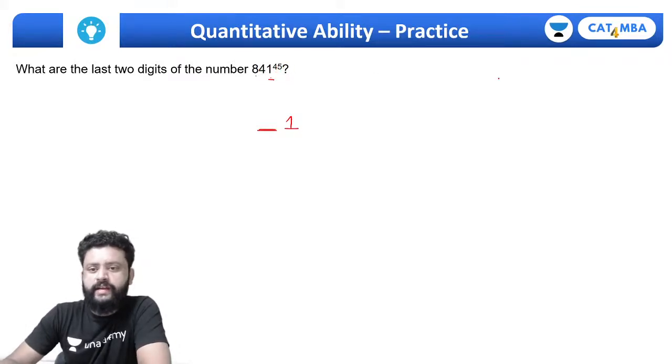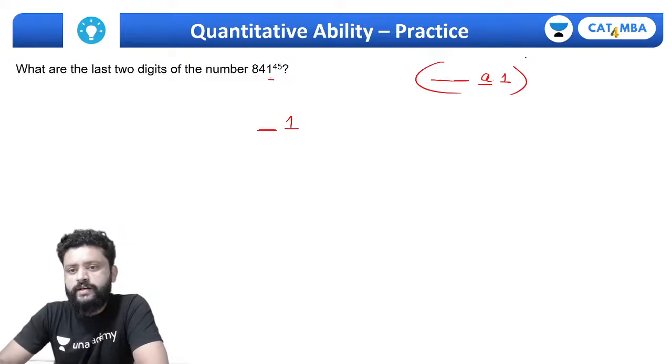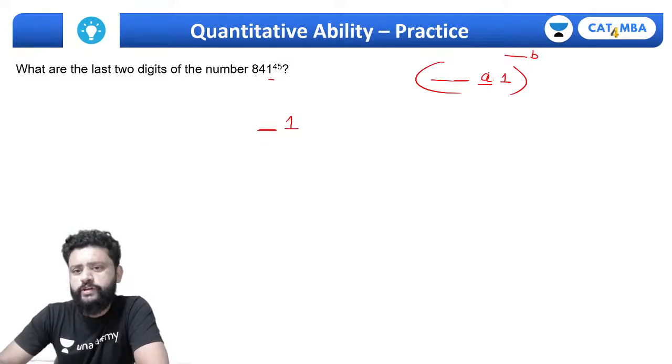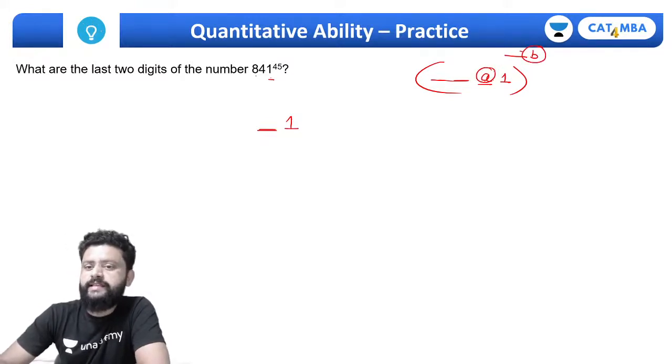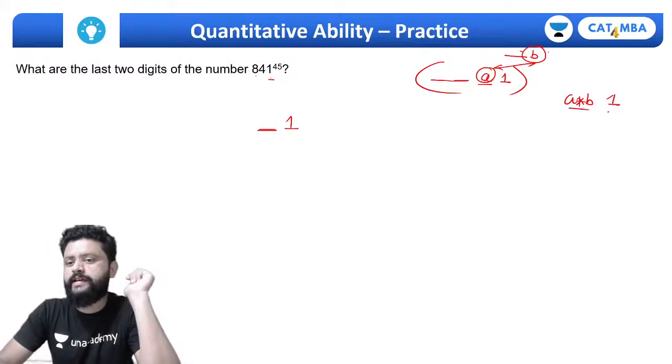Meaning whenever you're getting a number whose last digit is 1, and its second last place is a, and this number can be anything, it doesn't matter, and its power is some number which is ending with b, so what you need to do is tens into units: the base's tens digit and the index's units digit, you multiply them. a into b you have to do. That will give you the second last digit, and the last digit of course will remain 1.